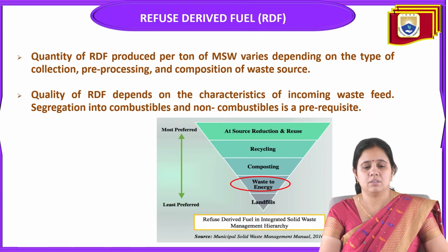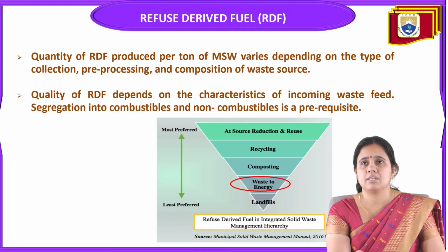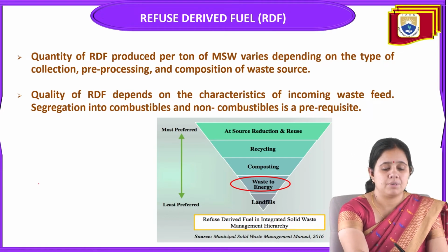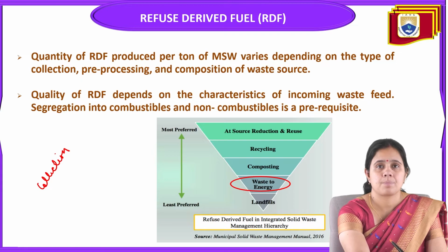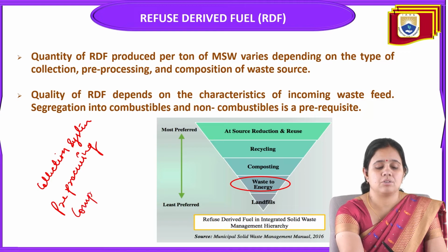Now we come to the next point. The quantity of RDF produced per ton of MSW varies depending upon the type of collection, pre-processing, and composition of waste sources. Obviously, it will vary because of the collection system, pre-processing, and the composition of the waste also.